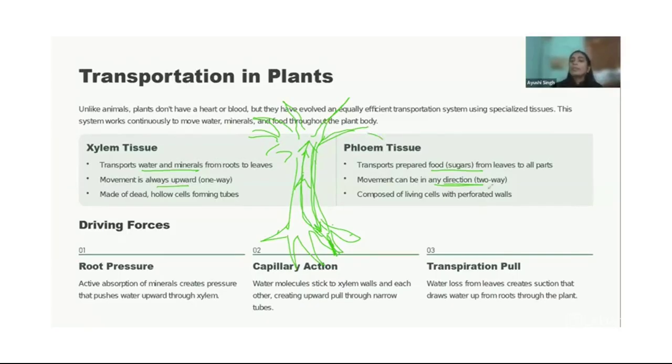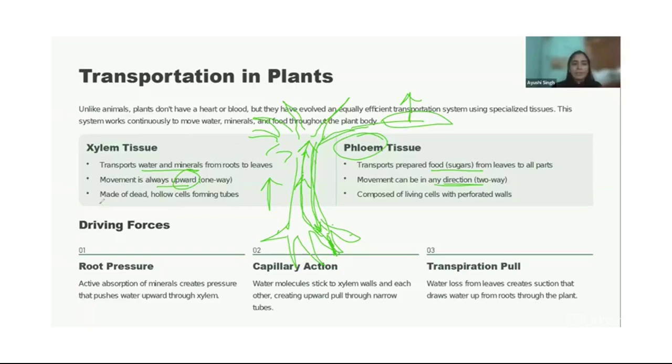So food transportation is bidirectional. Xylem only helps in the transportation of water, and that too in one direction, upward, not downward. And if in some case extra water is here, it will be evaporated. Transpiration, evaporation, we'll discuss that.